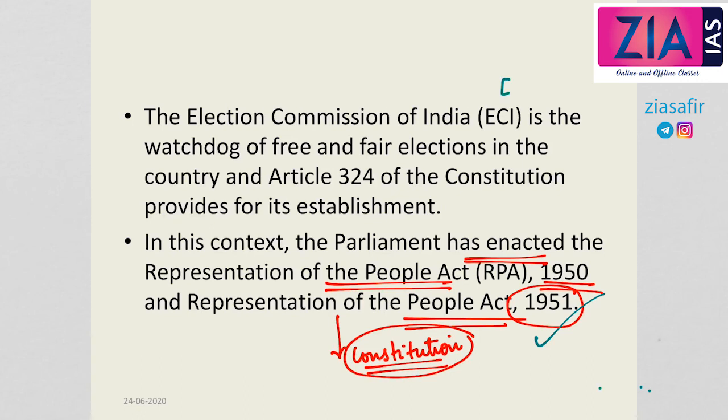And the Election Commission of India, the ECI, is the watchdog of free and fair elections in the country, and Article 324 of the Constitution provides for its establishment, which means that the Election Commission of India is a constitutional body.